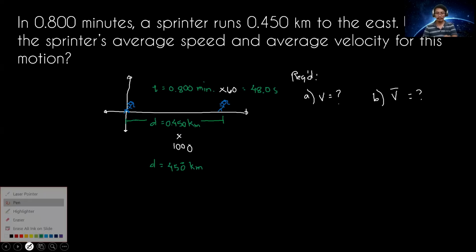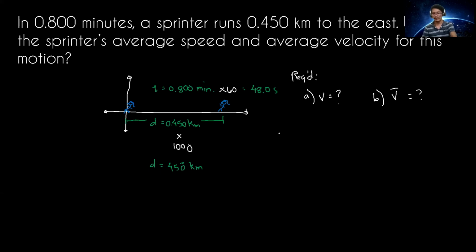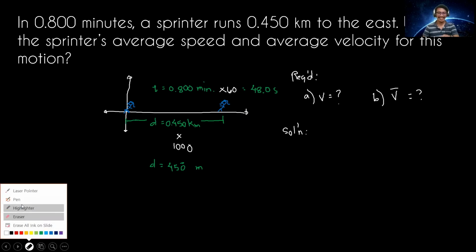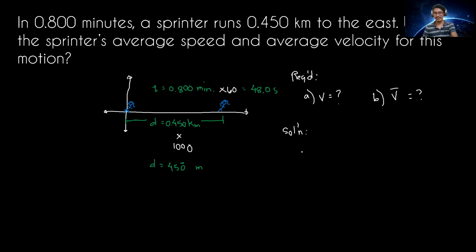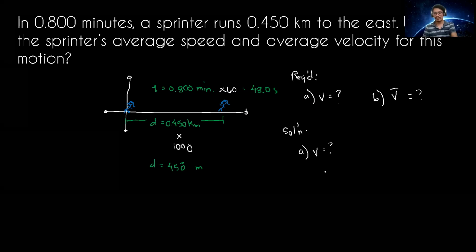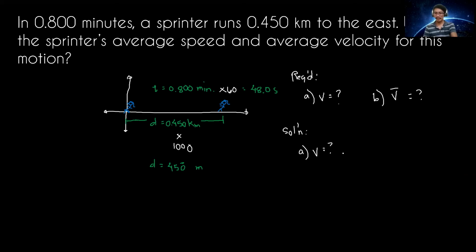Now, we will proceed with our solution. The unit should be meters. First, we are going to solve for the average speed. Remember, average speed is equal to distance over time.